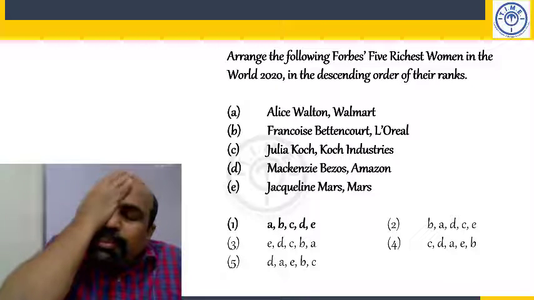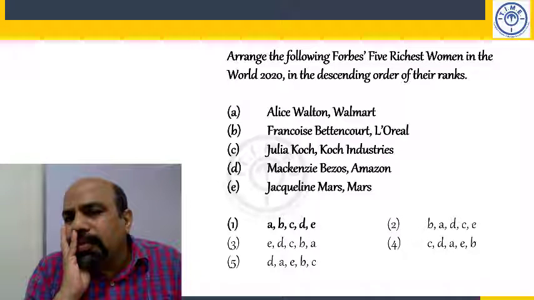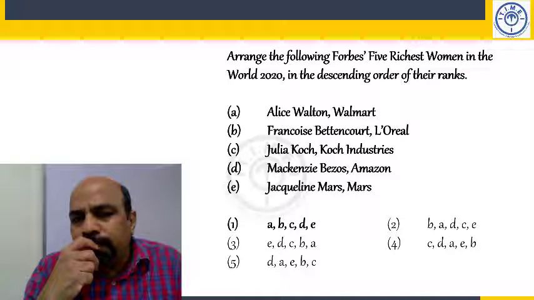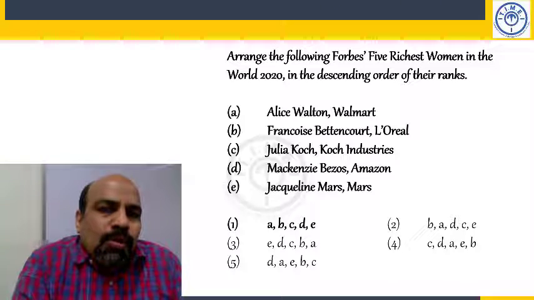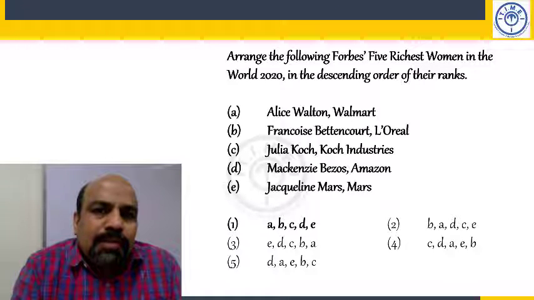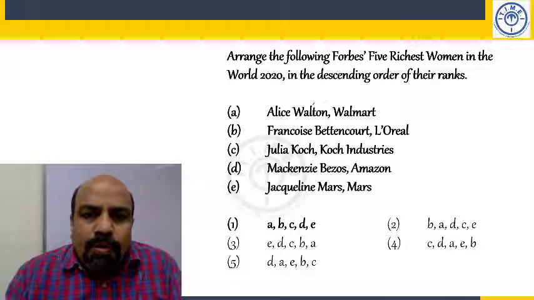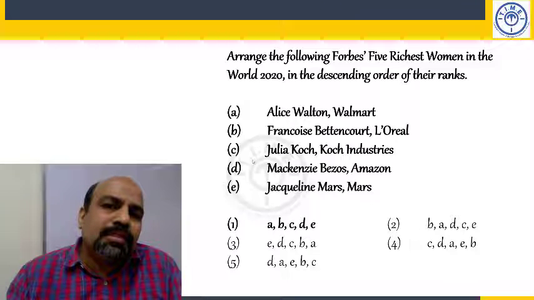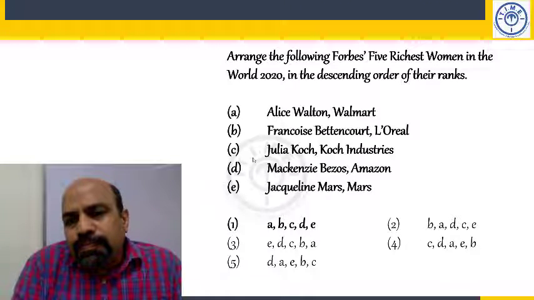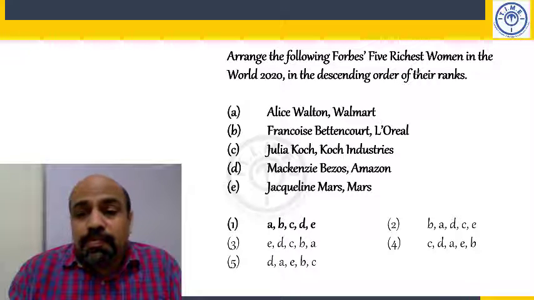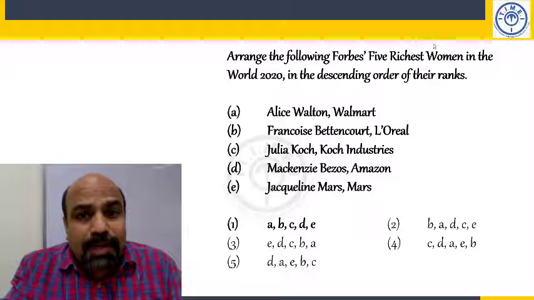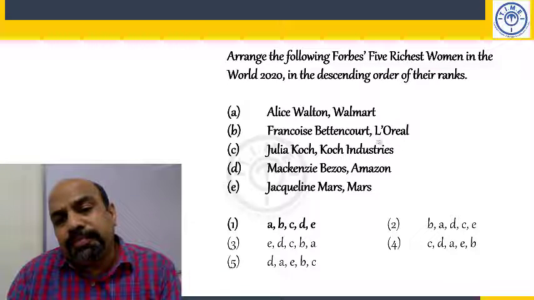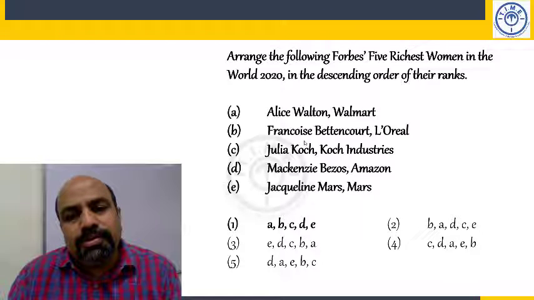Arrange the following Forbes 5 richest women in the world 2020 in the descending order of their ranks. That order, A, B, C, D, E. Alice Walton is a daughter of Sam Walton, the founder of Walmart. Their surname is Walmart. Mart means market. Their father started the company, Sam Walton. L'Oreal, you know this, because they say I'm worth it. That's their tagline, because I am worth it. So L'Oreal is this French fashion company. Francois. How do you say this? Francois.